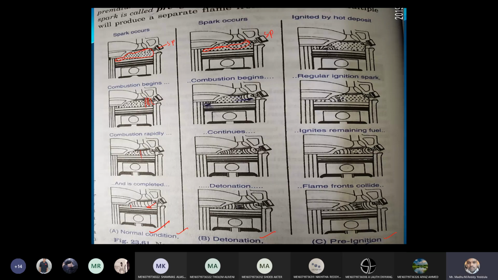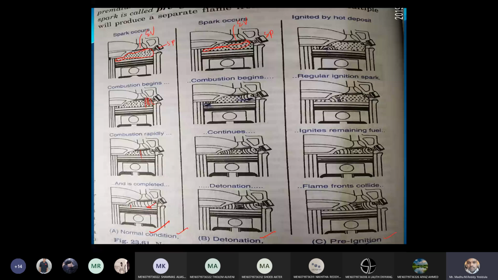And this is your exhaust valve. You can see this is the exhaust valve. That is the reason I told you the spark plug and exhaust valves are subjected to high temperature. Those two are acting as the hot zones. Because of these two hot zones, pre-ignition is taking place.